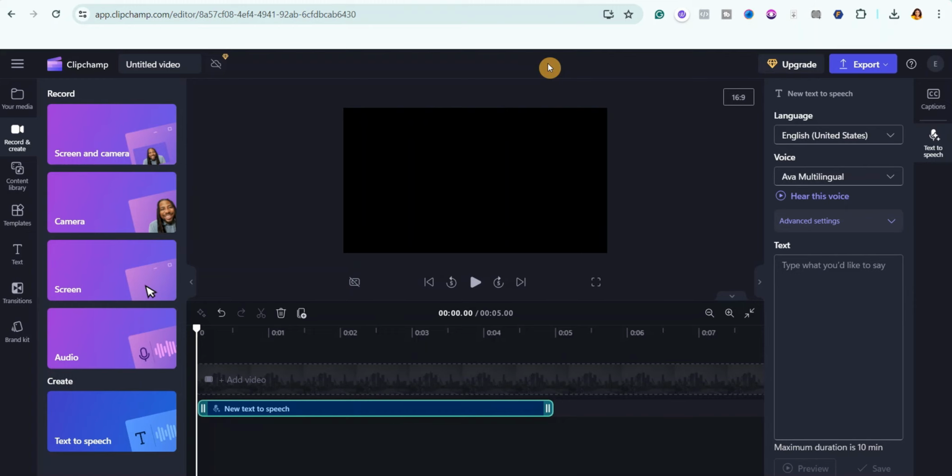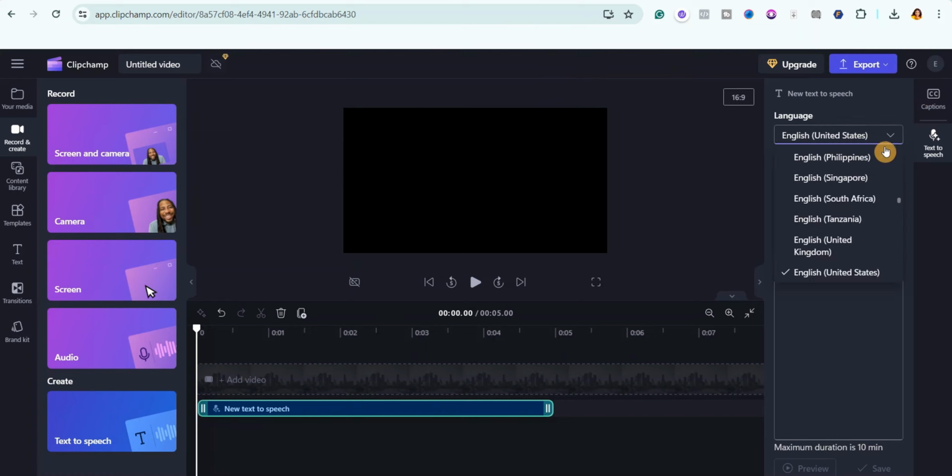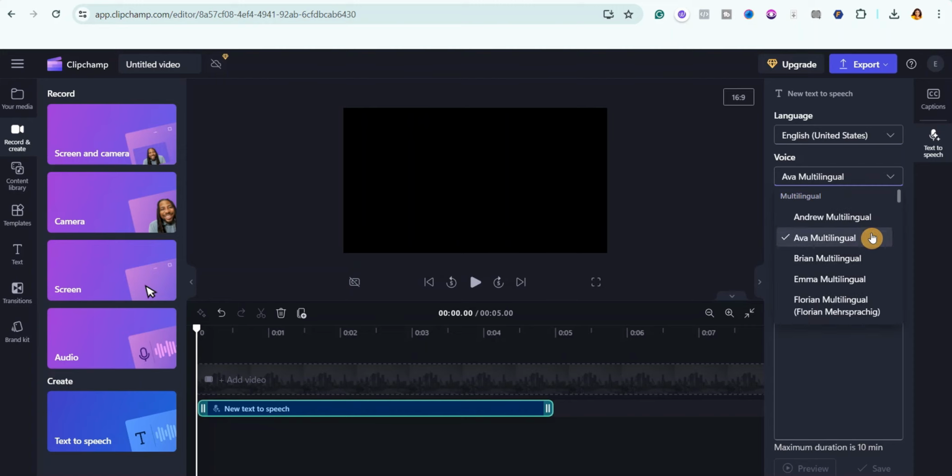So once you come over to this interface, we're going to select the language you like. So I'm just going to click on this drop down arrow. You can see there are different languages. Let me just go ahead and select English United States. Then we're going to choose any voice you prefer. You can see there are different voices available. Just go ahead and choose any voice you prefer.